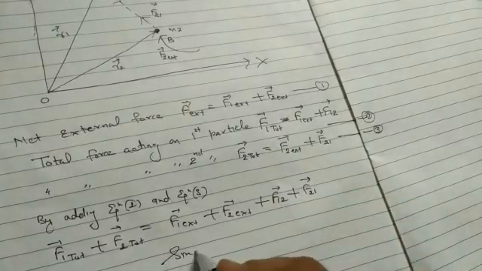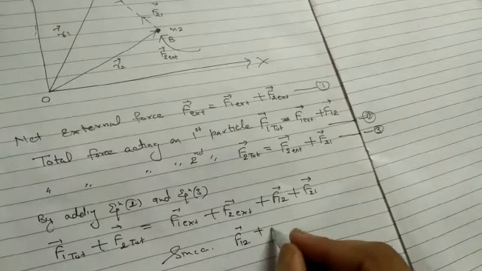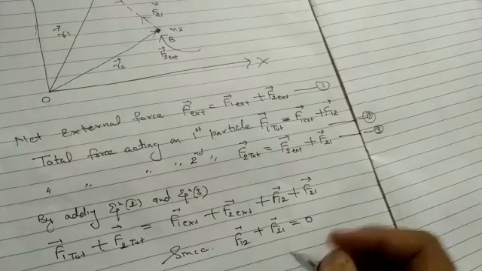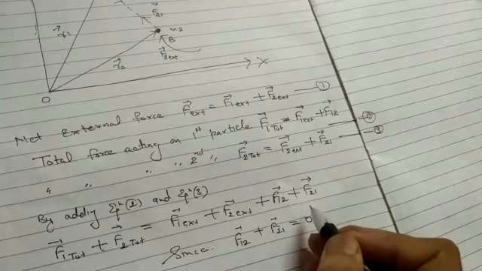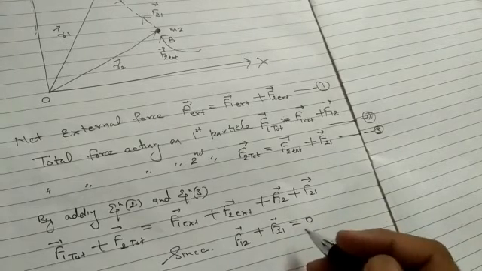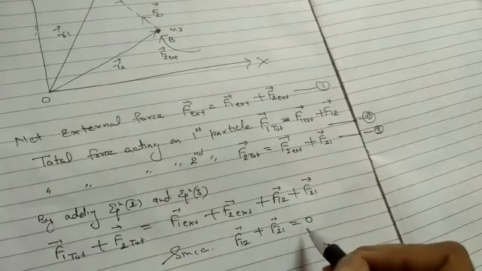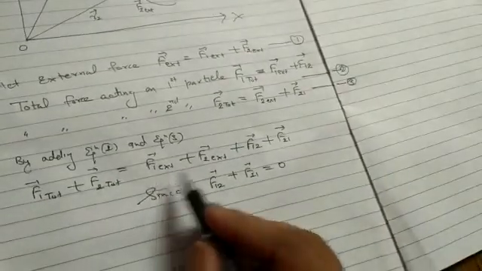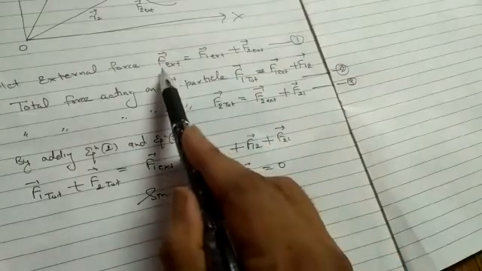According to Newton's third law of motion, F12 plus F21 equal to 0, meaning both forces are equal in magnitude but opposite in direction, so they cancel the effect of each other. Also, F1 external plus F2 external, from the first equation, is equal to F external.